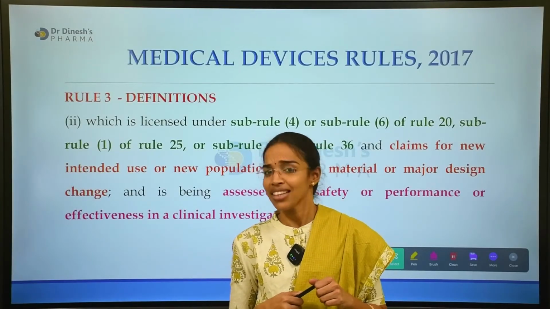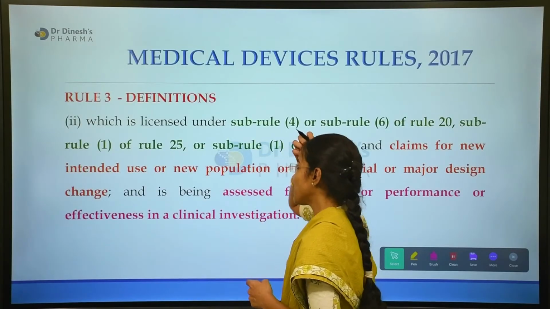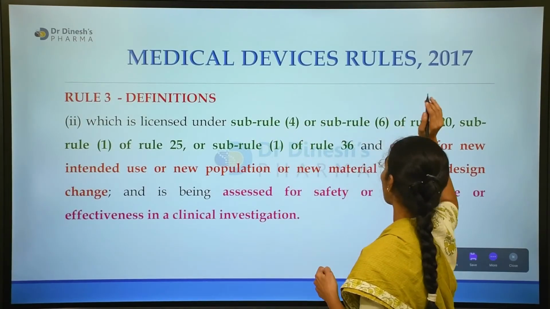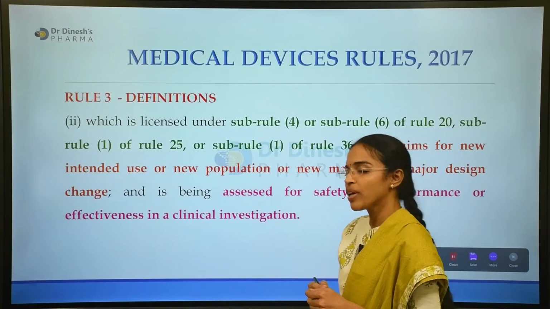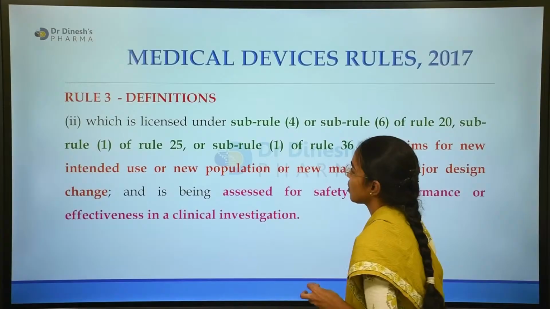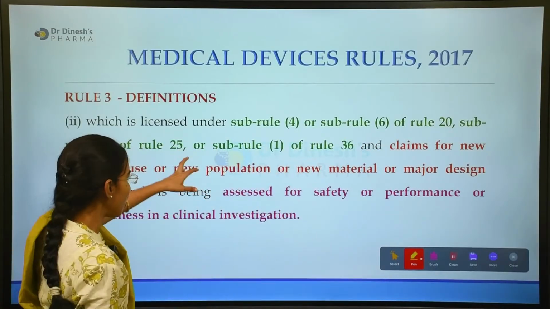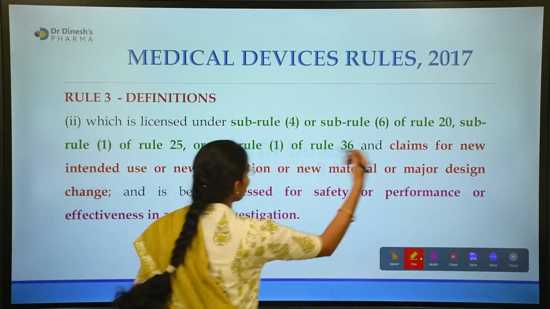Any device which is licensed under sub-rule 4 or sub-rule 6 of rule 20 or rule 25, whatever it is, what is the claim here? Whatever the rule may be, the claim is for a new intended use.